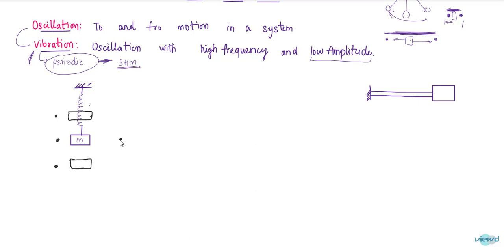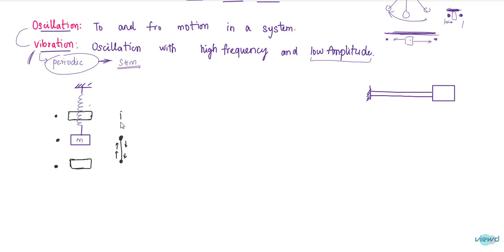So now the body is initially present here. It is made to move up to here with the applied force. But after the removal of force, it travels upside. It does not stop at this equilibrium position.